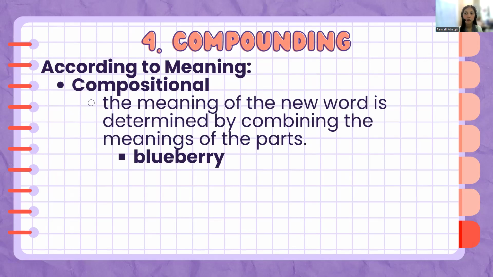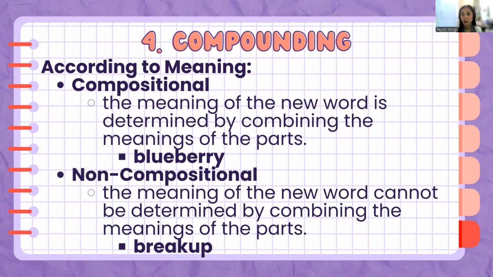So we have compositional compounding, wherein the meaning of a new word is determined by combining the meanings of the parts. Like we are literally carrying the meaning of the two words and we combine the words and we also combine their meaning. For example, the term blueberry refers to a berry that is color blue, right? So literally, the meaning is combined as well.